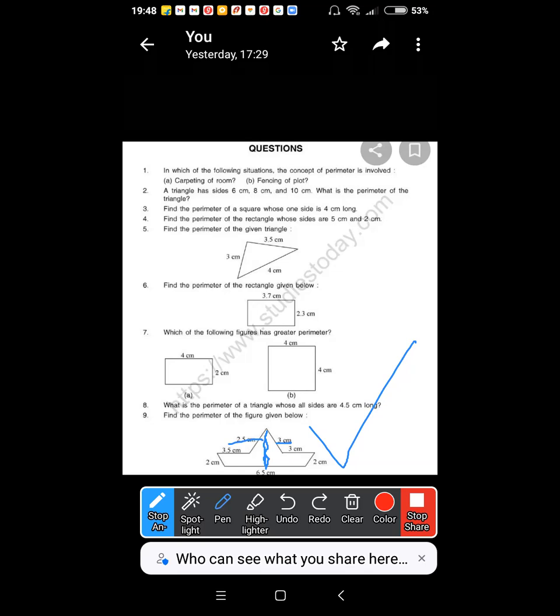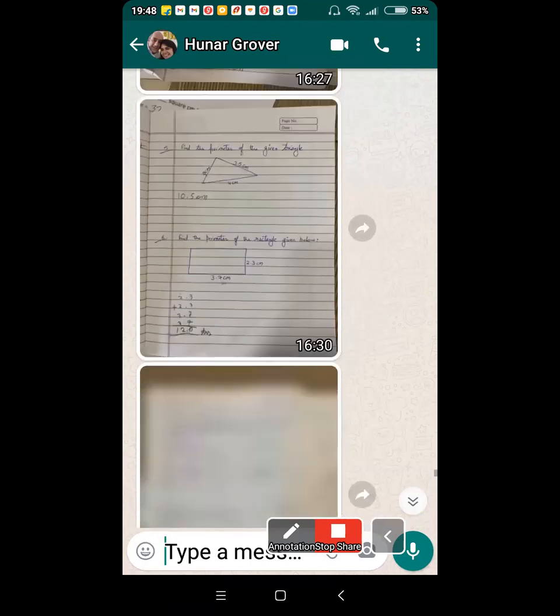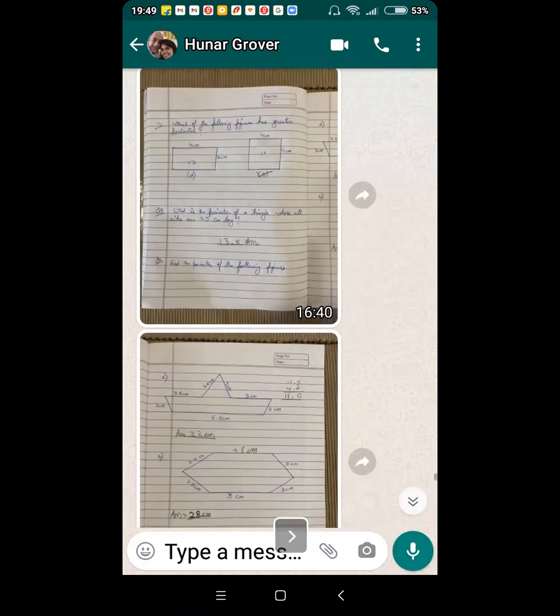Sir, I wanted to ask you. No. See, what they have done is that don't assume that this is equal to this or this has to be equal to this. They have given certain values. You just add them and find the perimeter. So my answers are wrong. No, wait a minute. Did you not add this? What figures did you take for your answers? What did you do for your answers? Let us see.